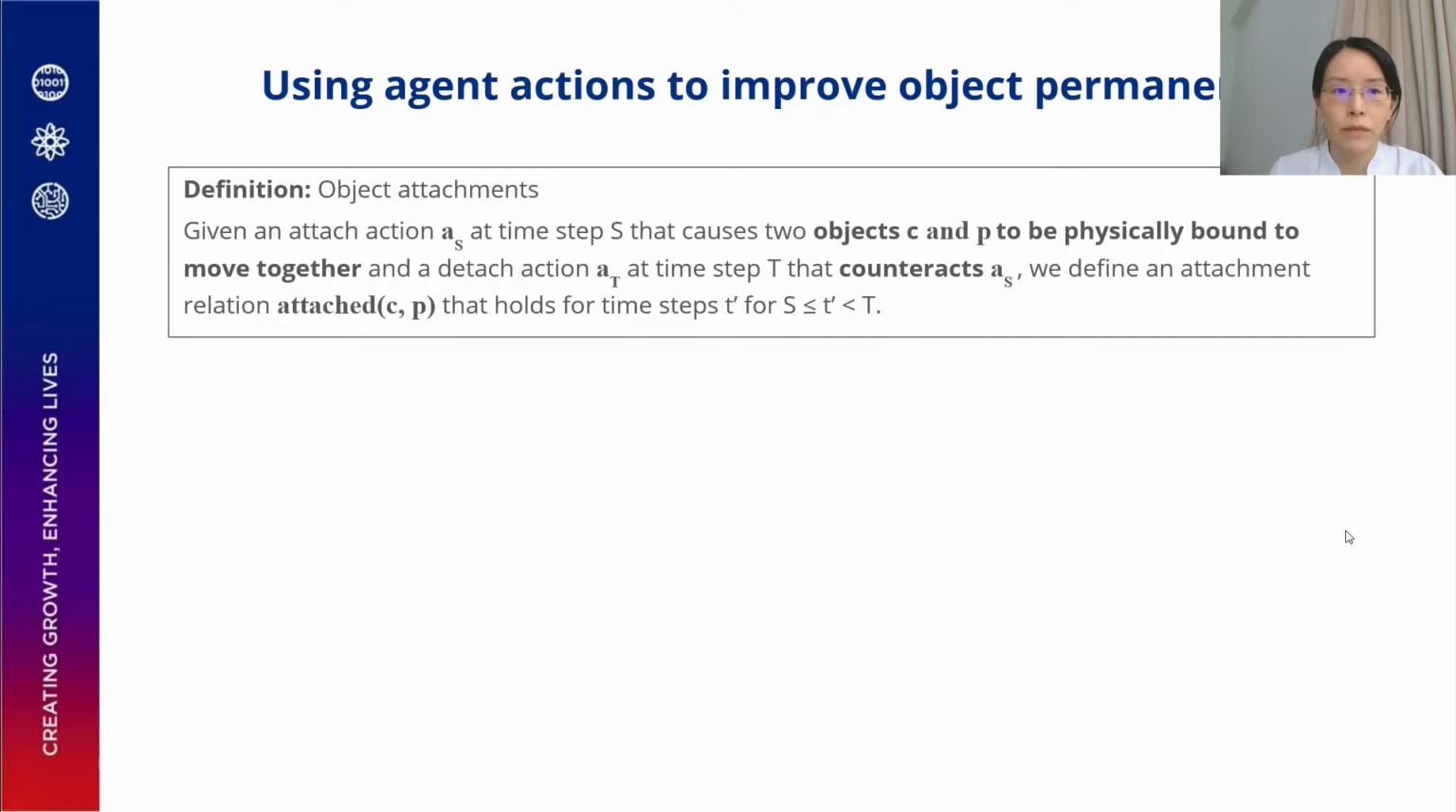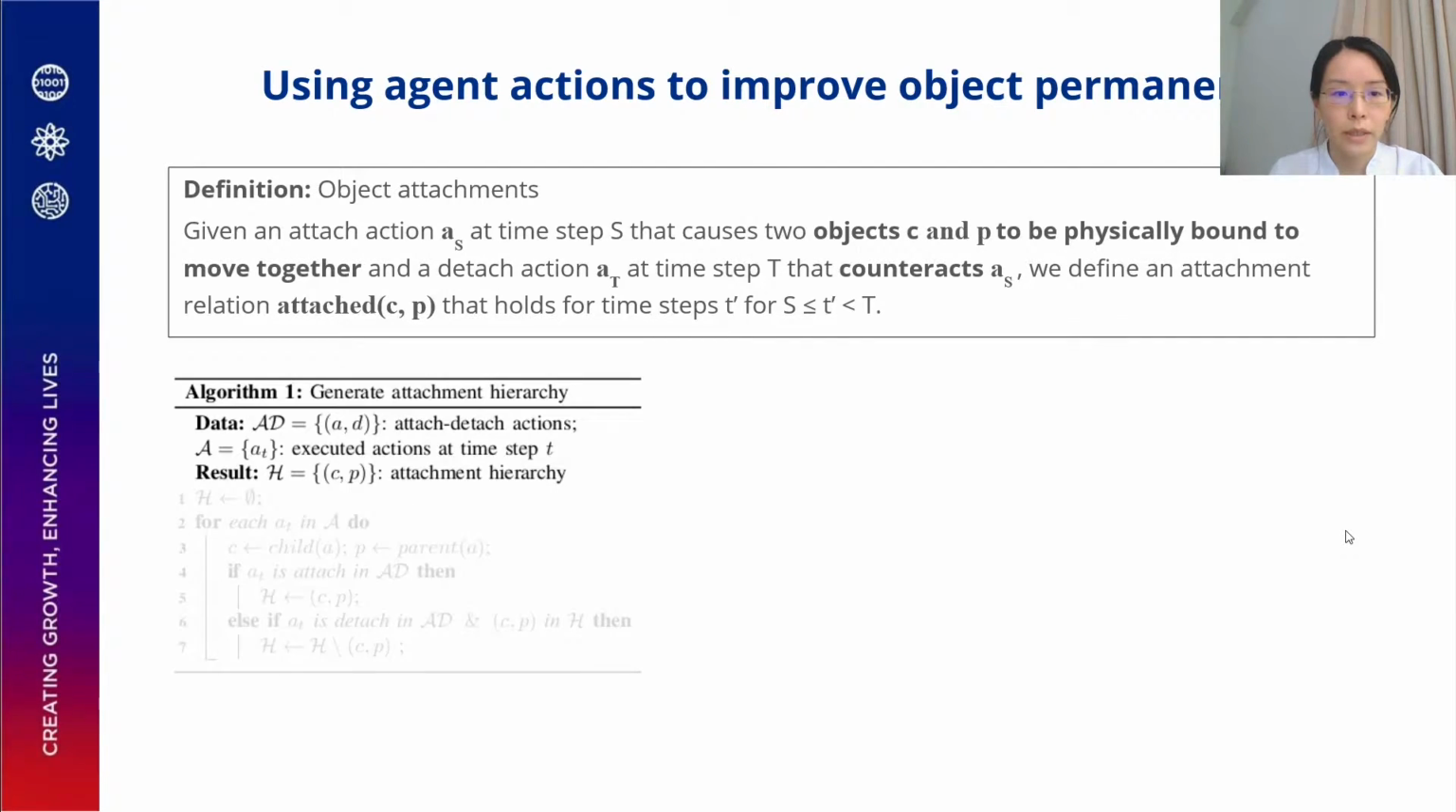So for this, we defined object attachments as a semantic relation. Given an attach action AS at a time step S that causes two objects C and P to be physically bound to move together, and a detach action AT at a time step T that counteracts AS, we define an attachment relation between C and P that holds for the time steps from S to T. We refer to C as the child and P as the parent, and this is a one-to-many relation, which means that one child can only have one parent, but one parent can have multiple children.